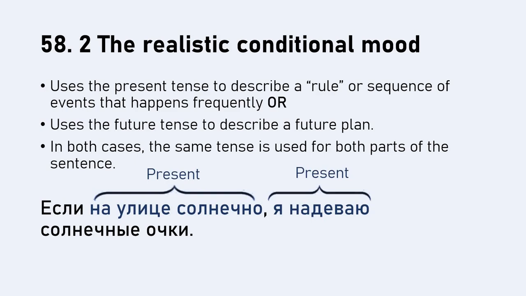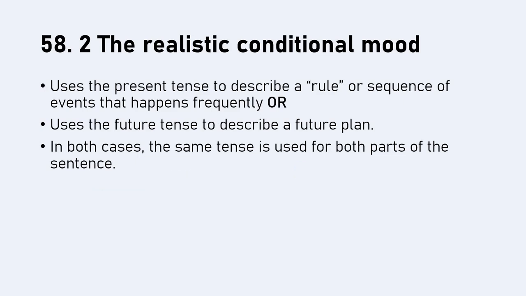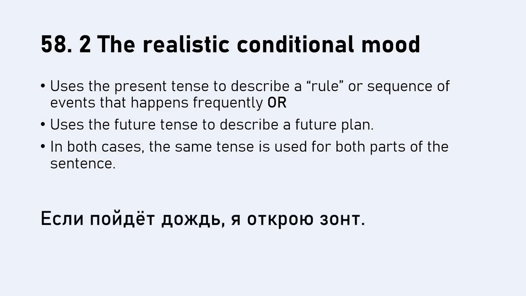Now, as you should know, of course, the verb to be, strictly speaking, doesn't exist in the present tense in Russian, so it's kind of hiding there, so you can't really see any verb. But still, the phrase на улице солнечно, that is the present tense. Okay, so now let's have a look at the future tense, and we'll use this same example sentence that we looked at initially. This time, if it will rain, I will open my umbrella.